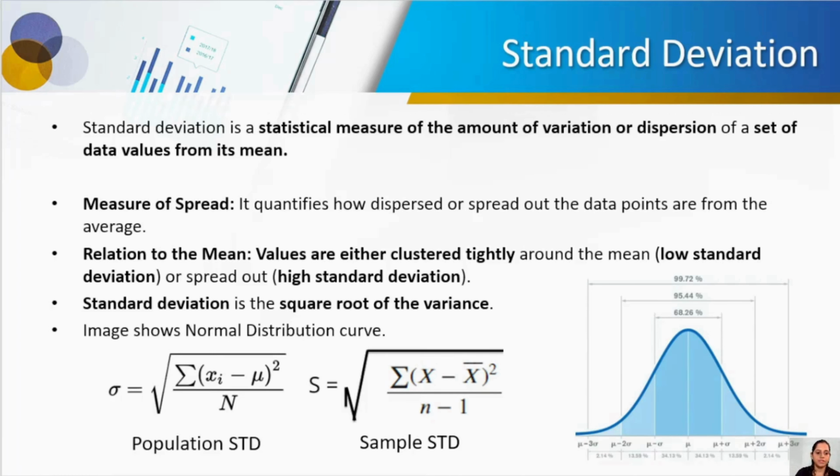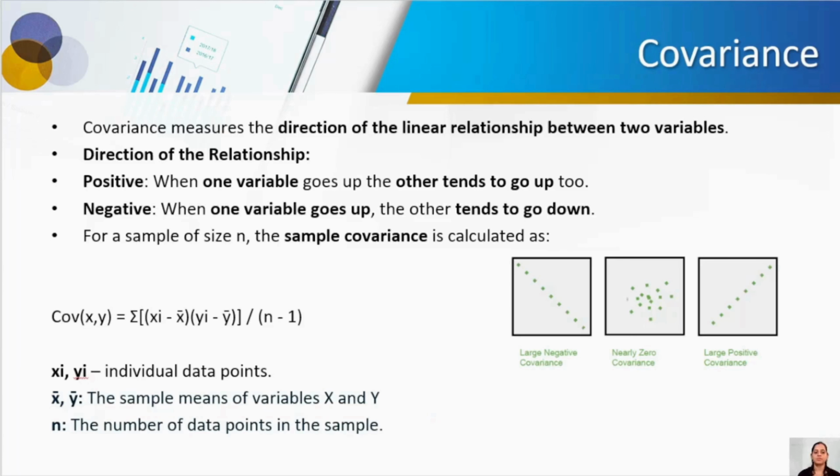Then we have something called covariance. What is covariance, guys? Covariance, again, is the linear relationship between two variables and the direction in which those two variables are proceeding in their behavior. When we are talking about directions, here we have positive direction and negative direction.